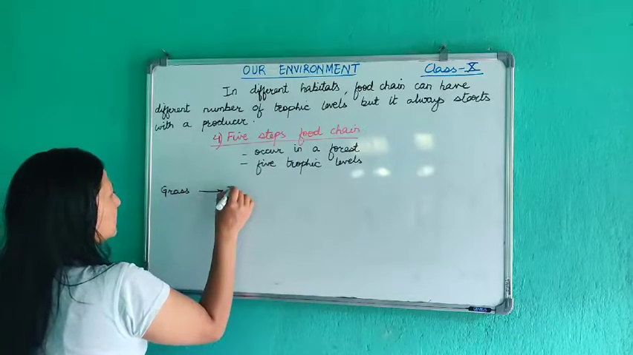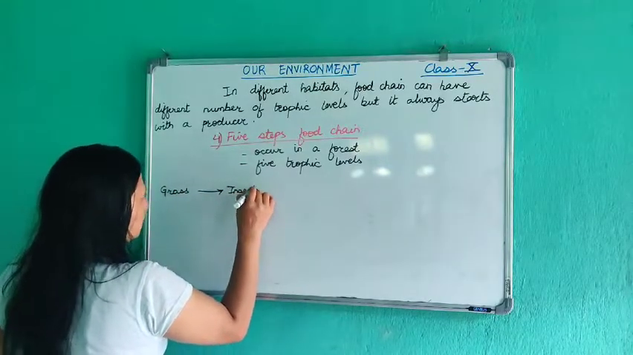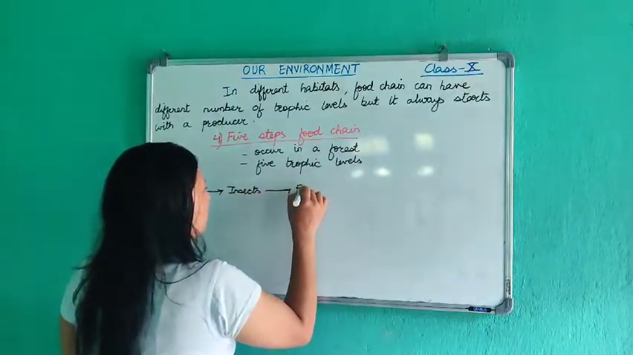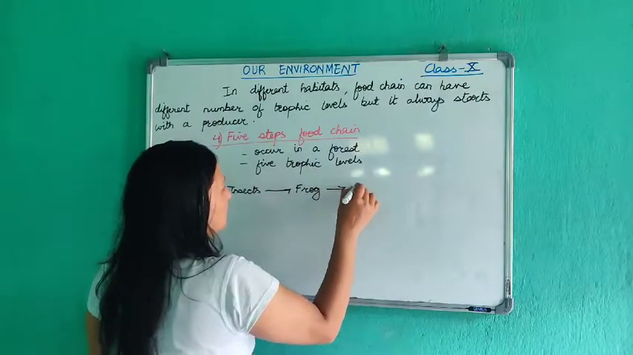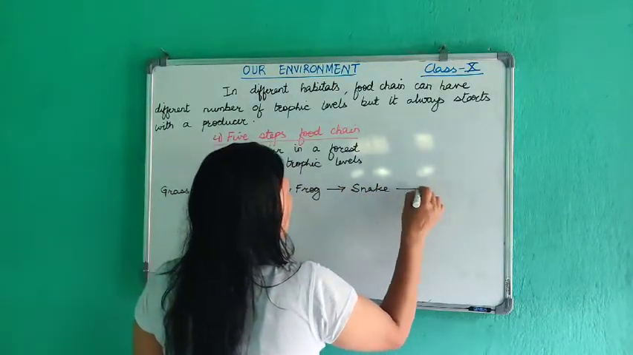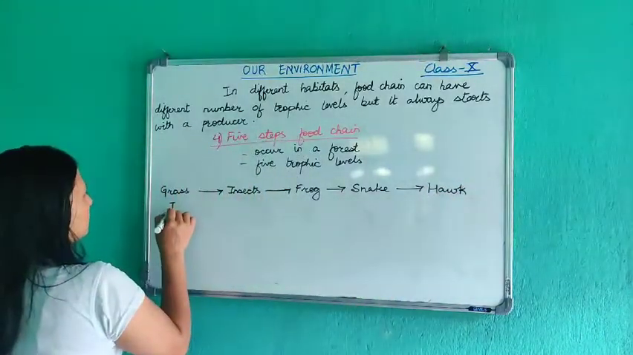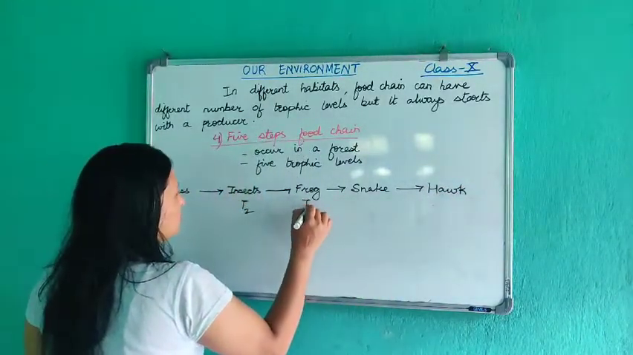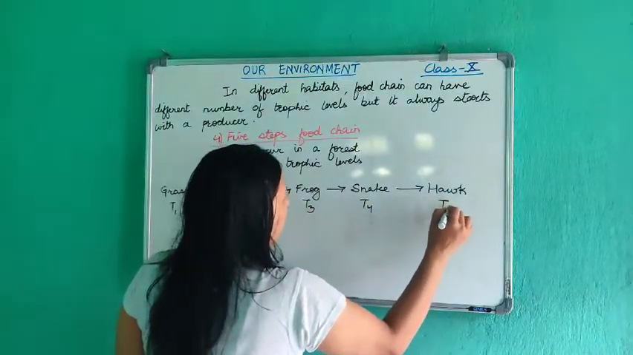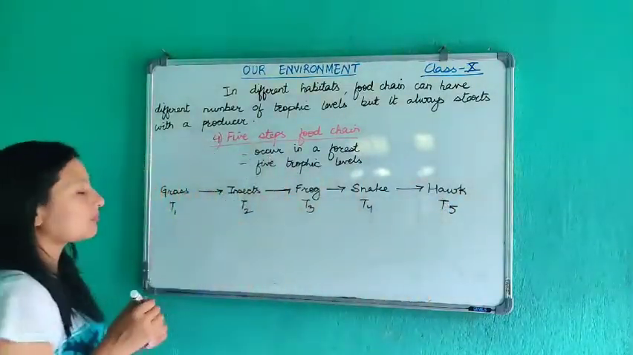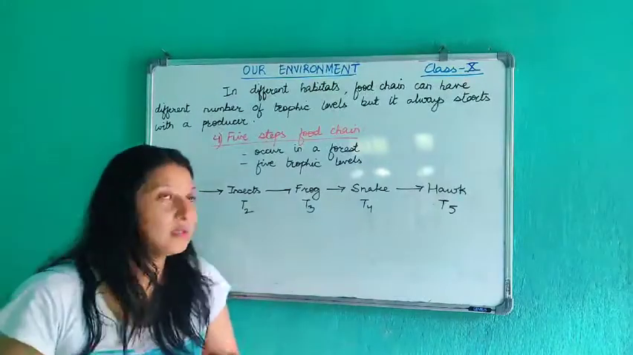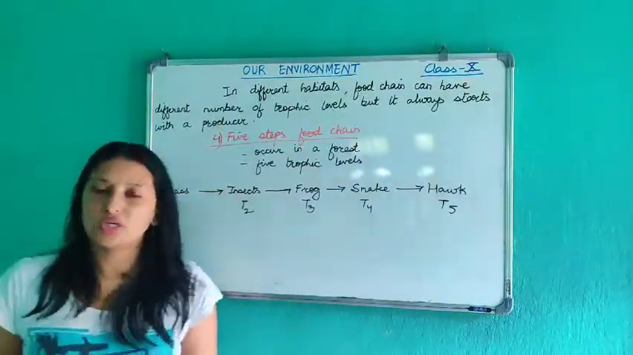Grass like खाने छ insects like the grasshoppers, हैन? So grasshopper like खाने छ frog. Frog like खाने छ snake. Snake like खाने छ hawk. So see, there are how many trophic levels? 1, 2, 3, 4 and 5. So this is 5 chain or 5 steps food chain.